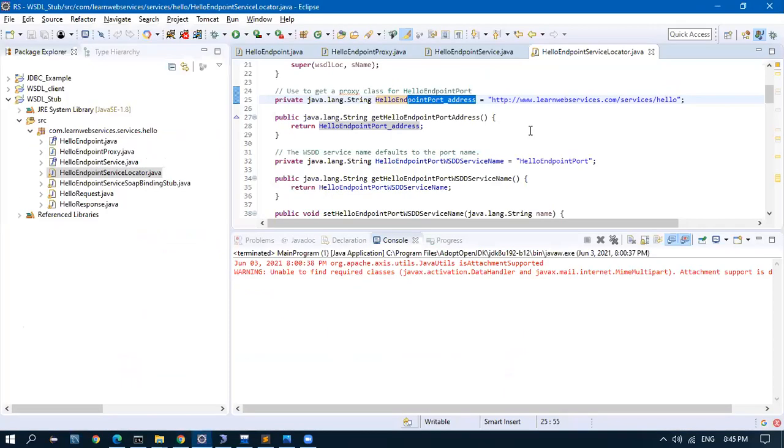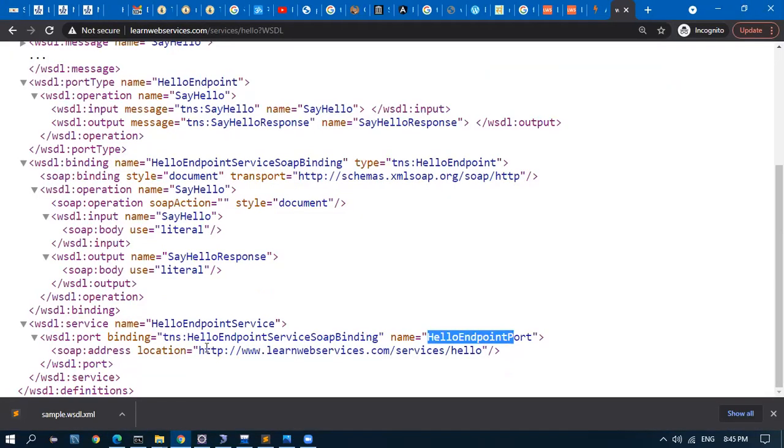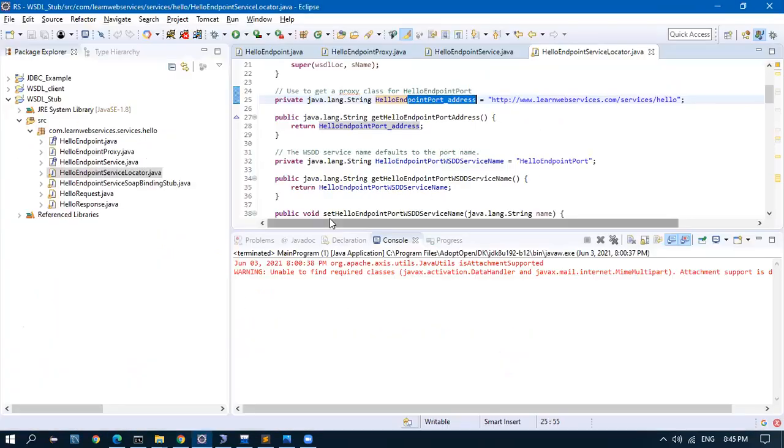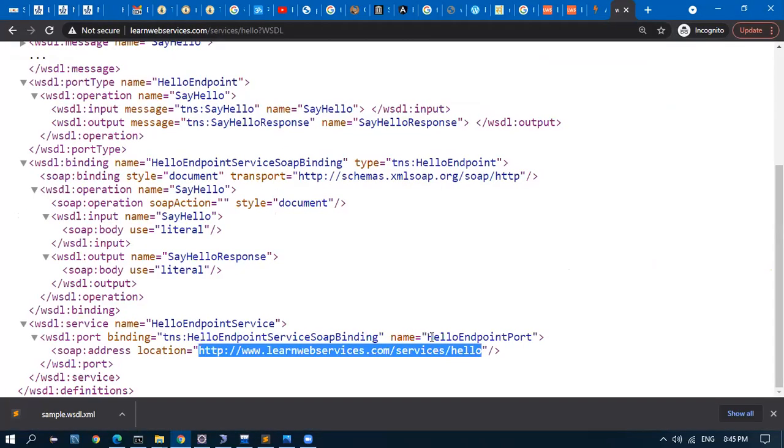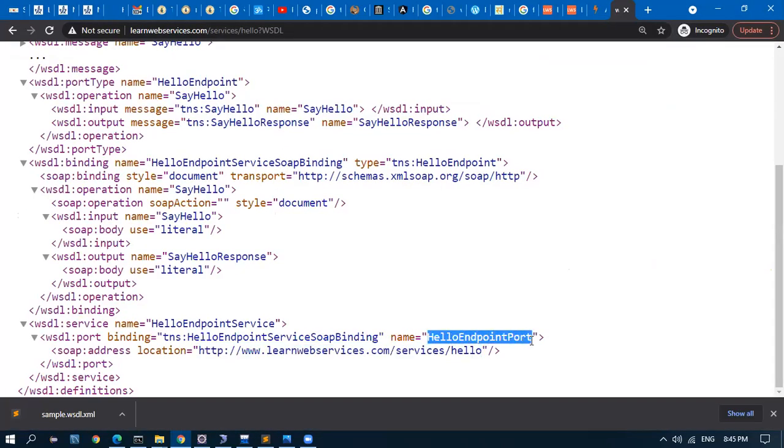Maybe this one only. Yeah, services/hello. So this is coming. Whatever is there here, that's what is auto generated here. Service name is hello endpoint port. See here, yeah, hello endpoint port. This is the location, the name.